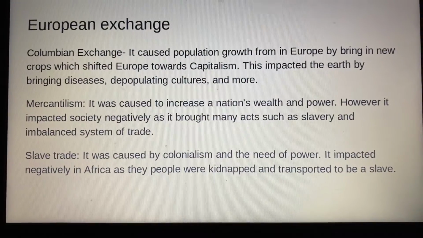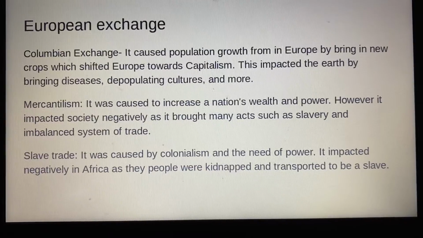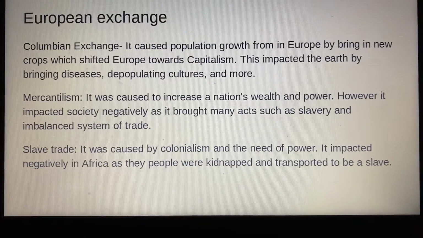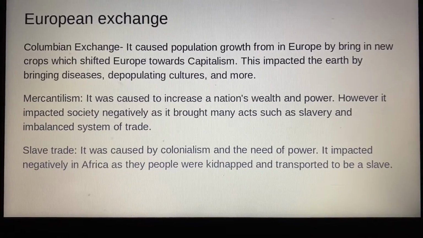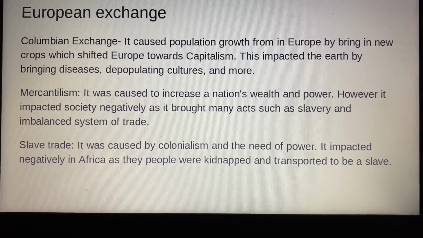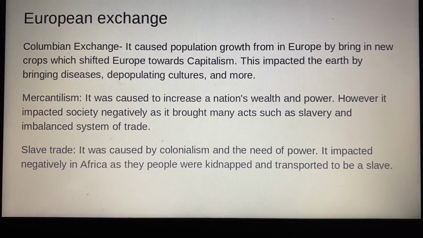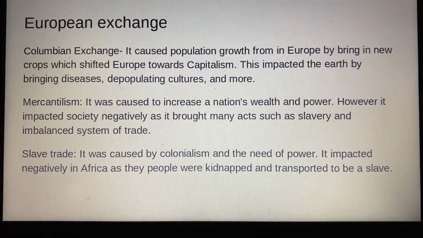European exchange. Columbian exchange. It caused population growth in Europe by bringing in new crops, which shifted Europe towards capitalism. This impacted the earth by bringing diseases, depopulating cultures, and more.